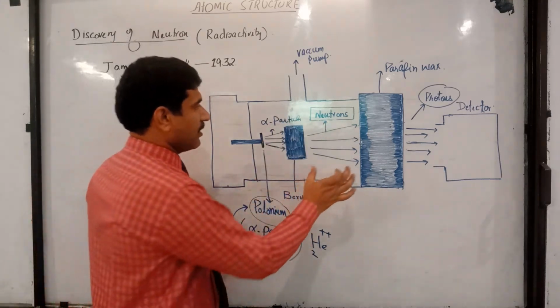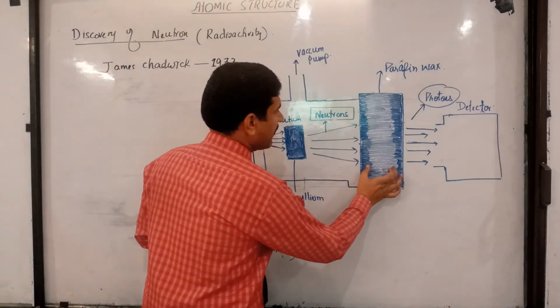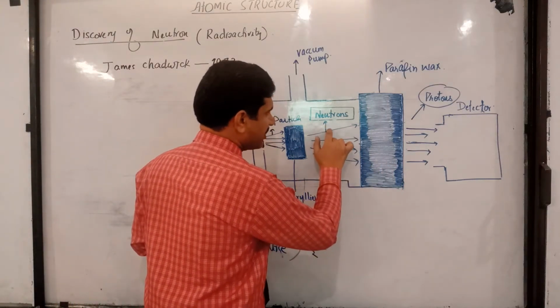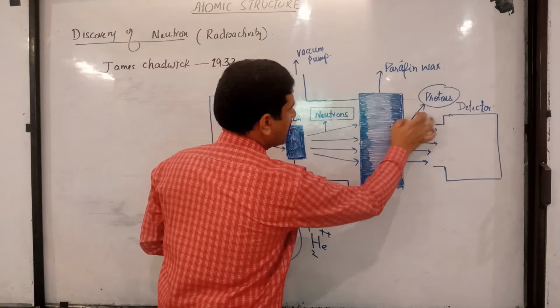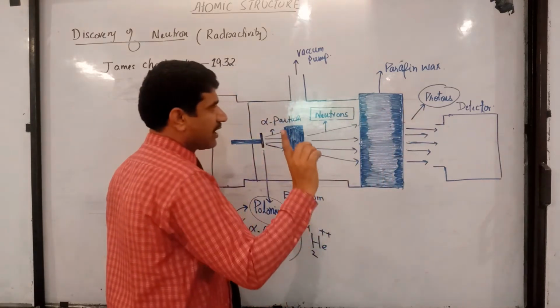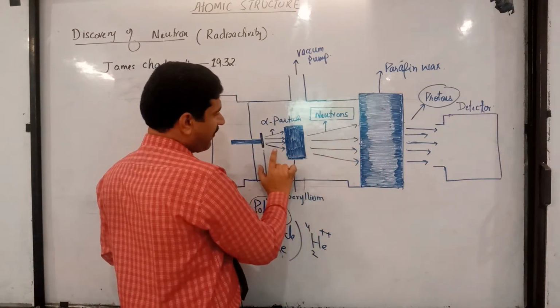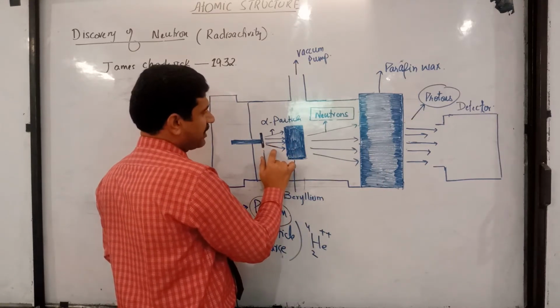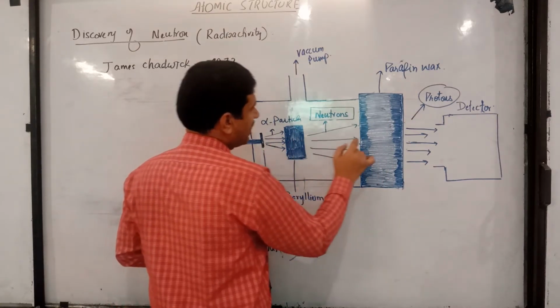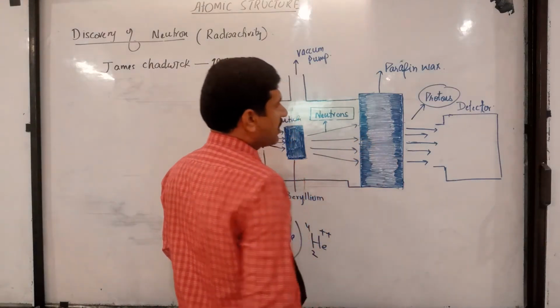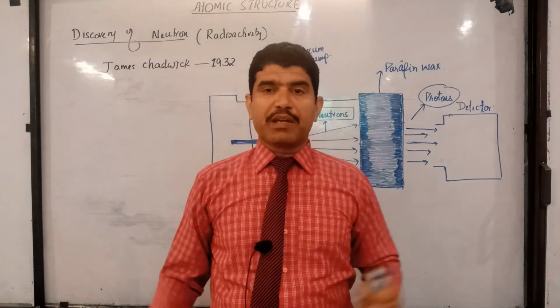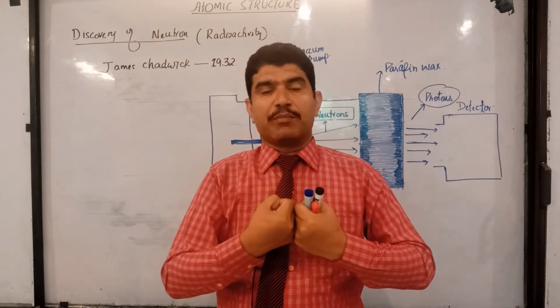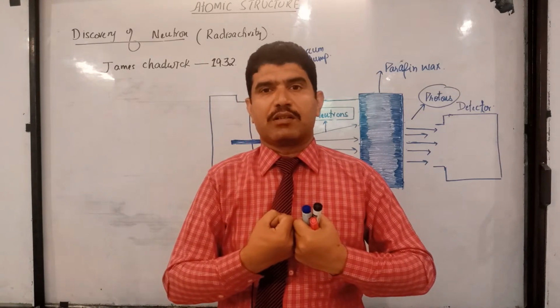Simply, when this radiation ejects protons from the paraffin wax, they concluded that it is not alpha particles, which are positively charged particles. A positively charged particle cannot eject a positively charged particle because of the repulsion between two similar charges.